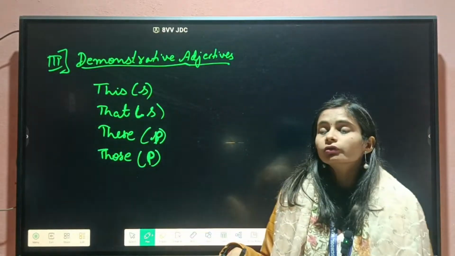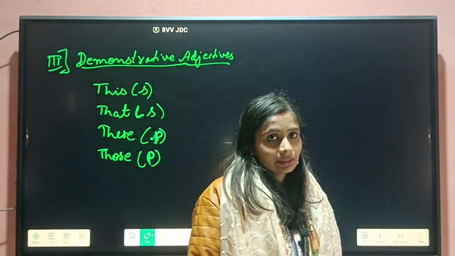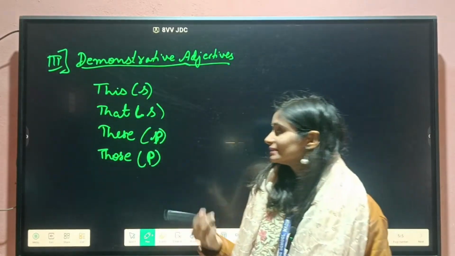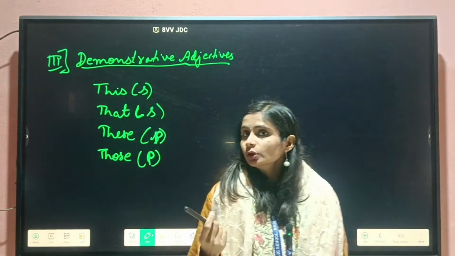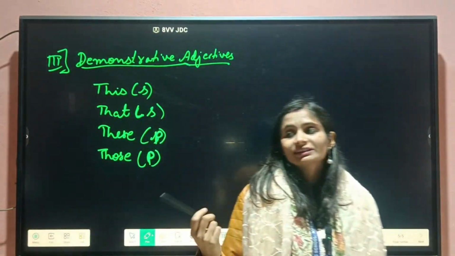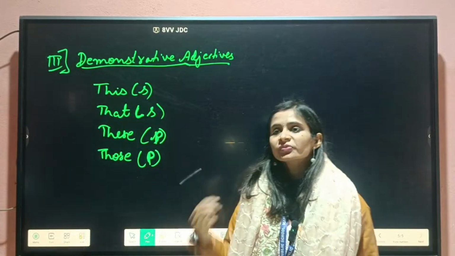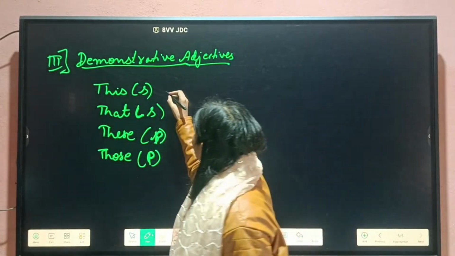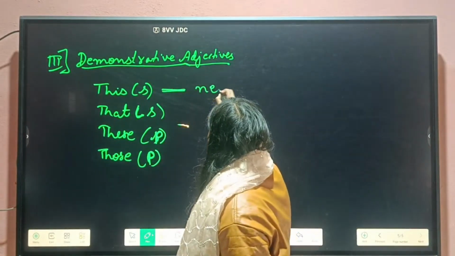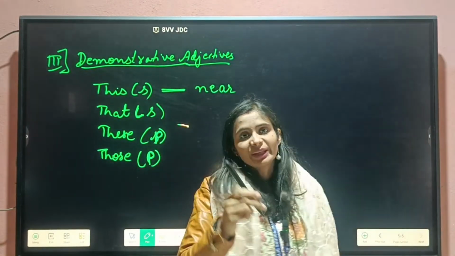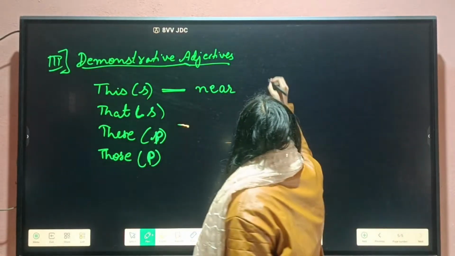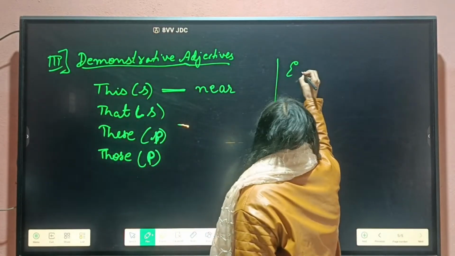Now, we don't know when to say this, when to say that, and when to say these, when to say those. For example, this is a pen. Singular. So we can say this is a pen or that is a pen. What is the difference between them? This we will use when the thing is near to us. This pen is near to me, so I can say this is a pen. Here I am writing the example.